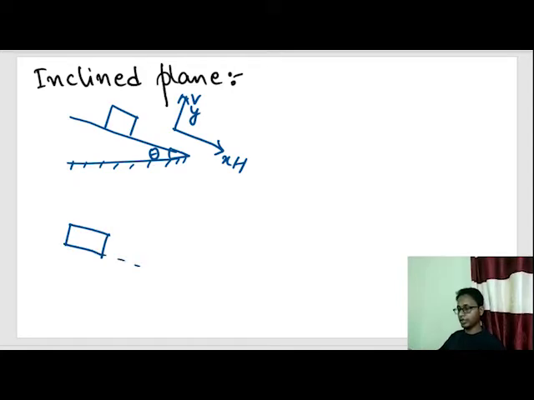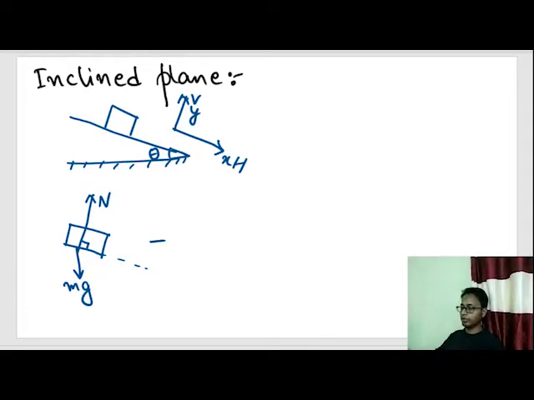This was the incline. There is a normal force. Why? Normal force always acts perpendicular to the surface of contact. Gravity force always acts in the downward direction.